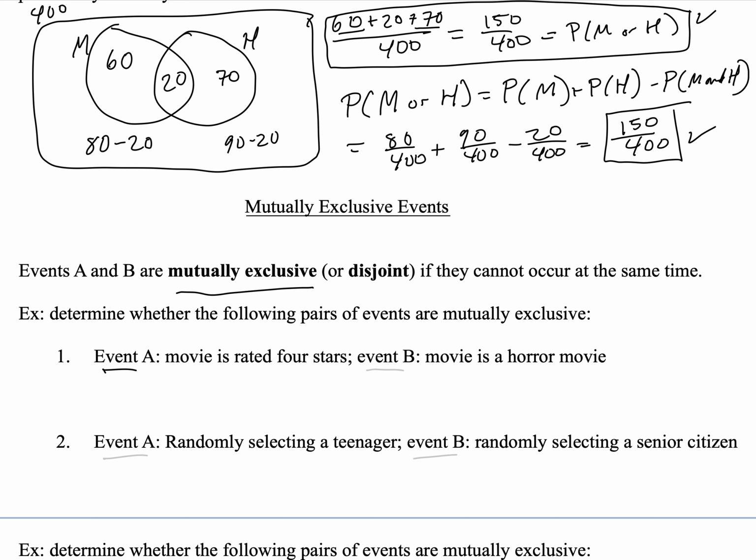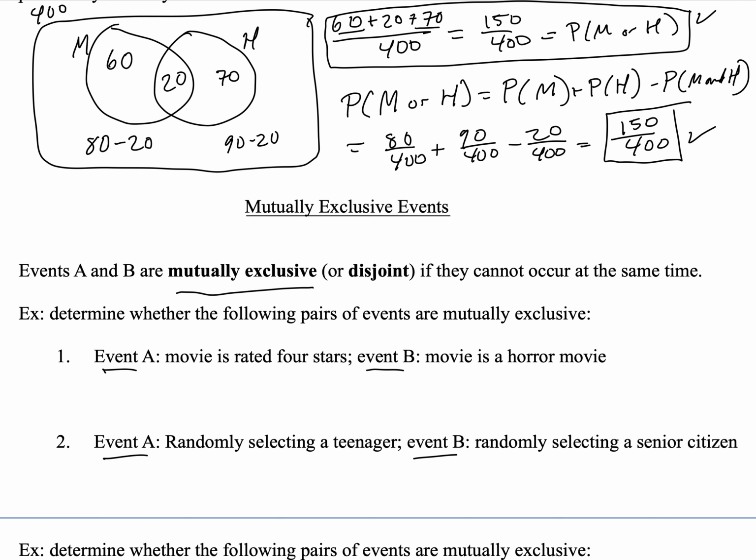So event A, a movie is rated 4 stars. Event B, a movie is a horror movie. Are those mutually exclusive events or not? And secondly, event A, we randomly select an individual who's a teenager. Event B, we randomly select a senior citizen. Are those mutually exclusive events or not? So can these events happen in one trial or in one occurrence at the same time, or can't they?